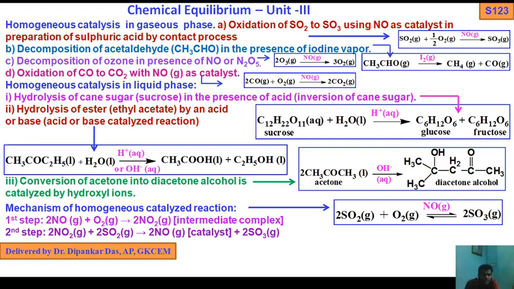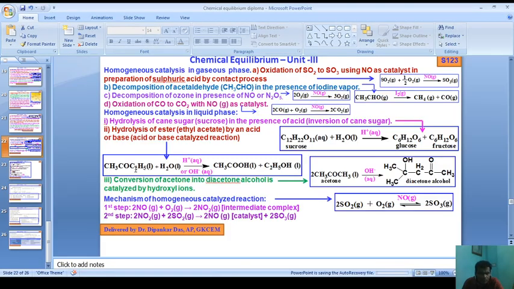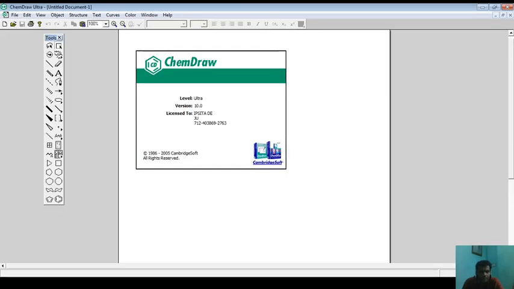Next example: hydrolysis of ester, ethyl acetate. In the hydrolysis of an ester there will be a COO group. By mistake it has been written twice, so don't worry, I have corrected it right now.